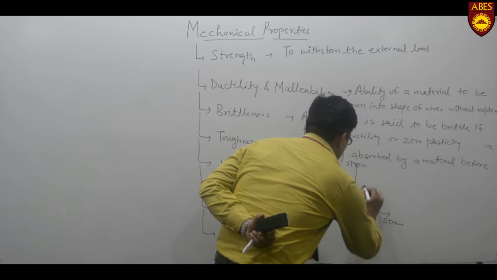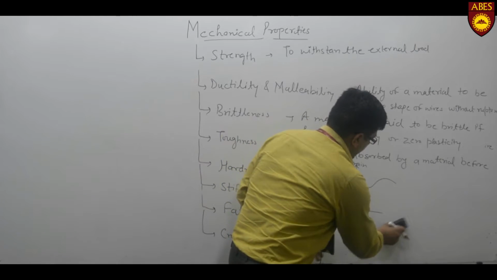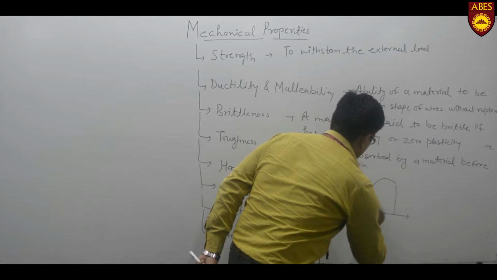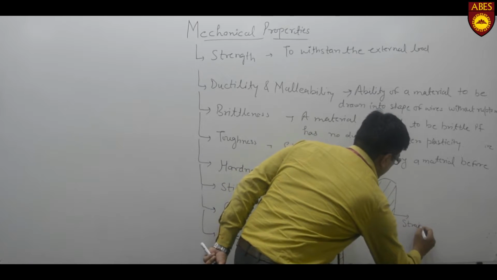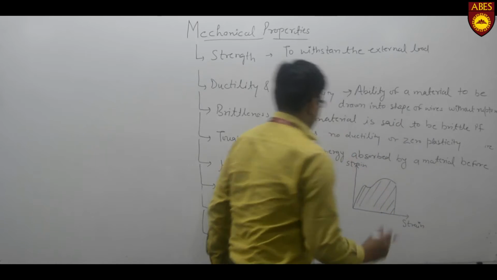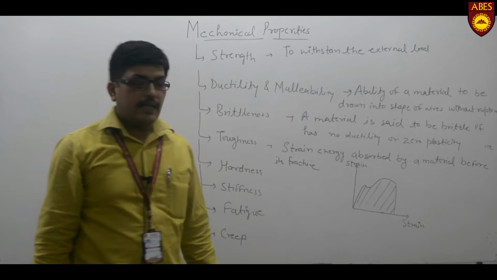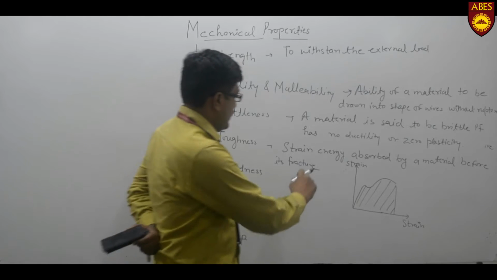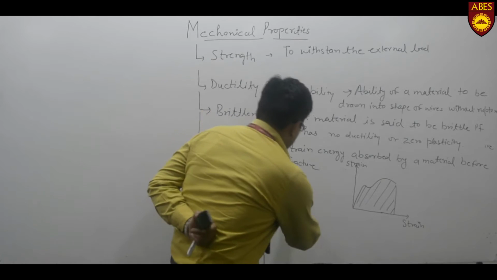This is the stress-strain curve, and if we are able to calculate the area of this curve, then it will give us the toughness. A similar property of energy absorbing is also known as resilience and proof resilience. I want to correlate it with this toughness also. So what is resilience?